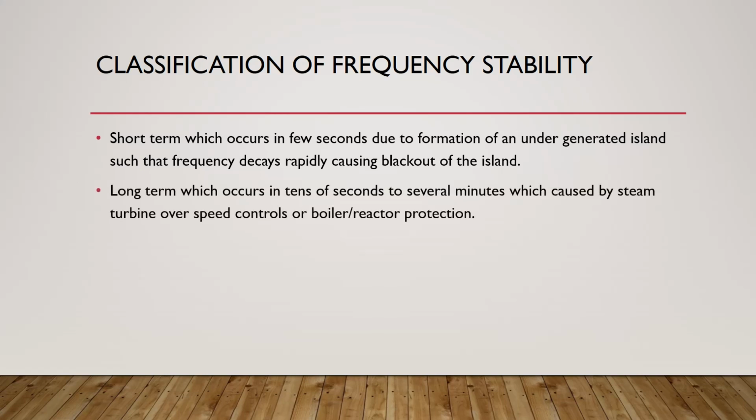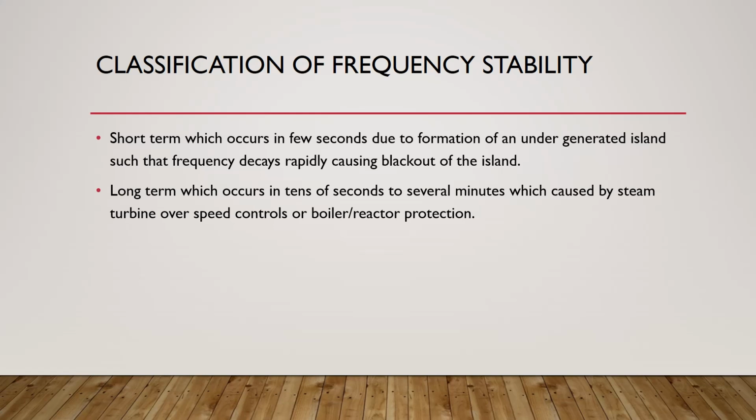In case of the long term, which occurs in tens of seconds or several minutes, this will be caused by steam turbine over-speed controls or boiler reactor protection. For example, when the loads are disconnected, the frequency will increase, or the speed of our generators will increase.